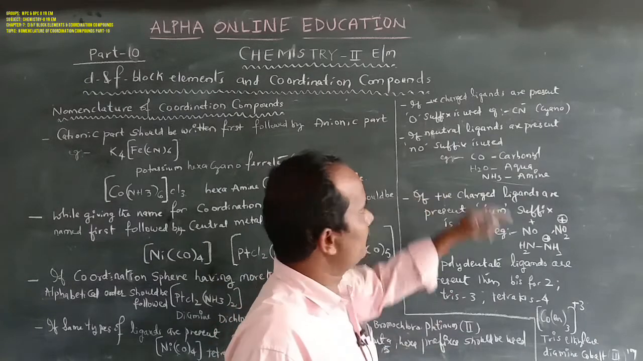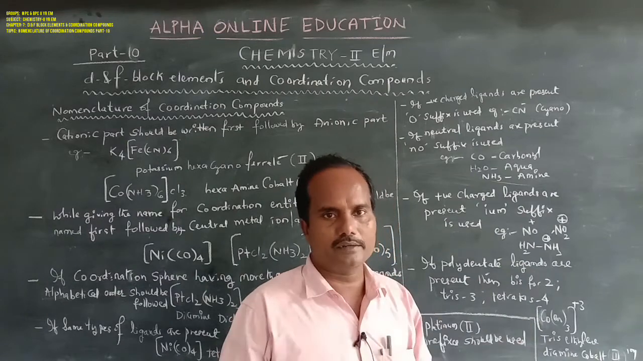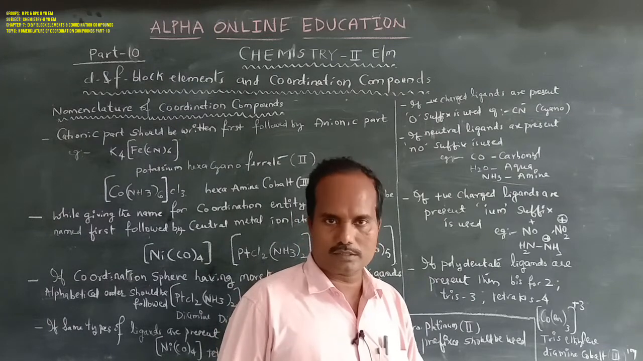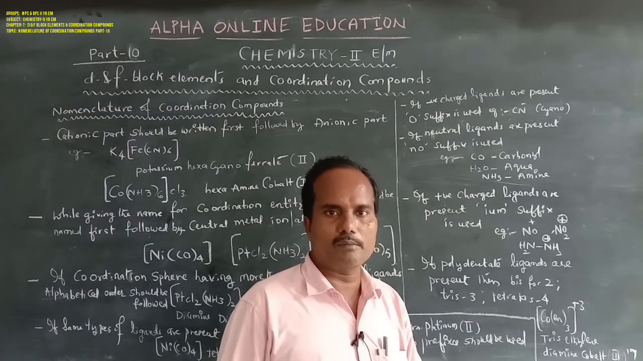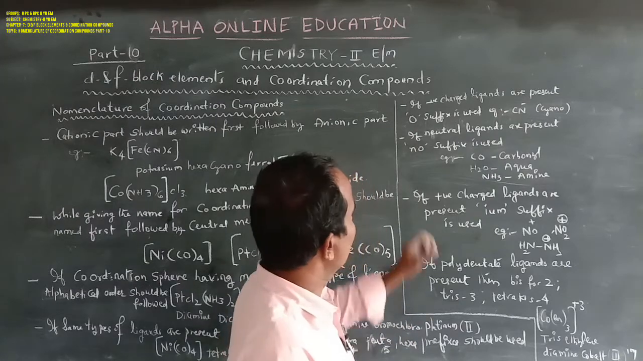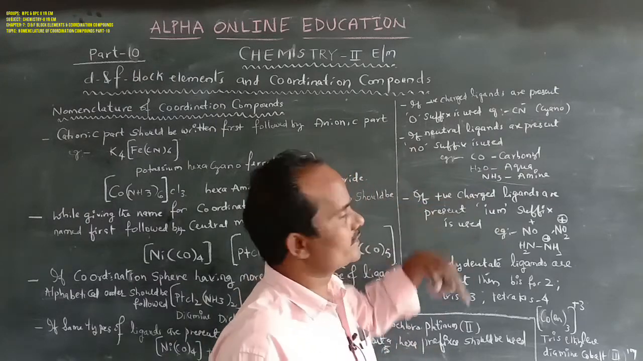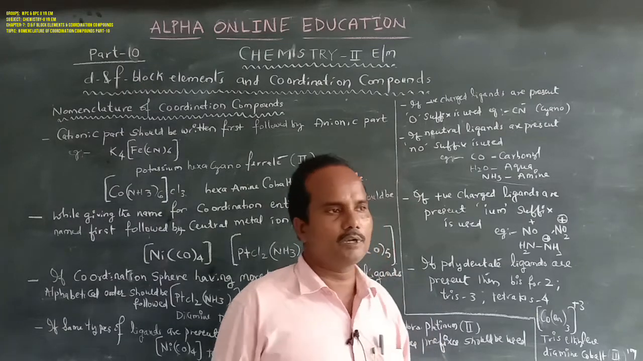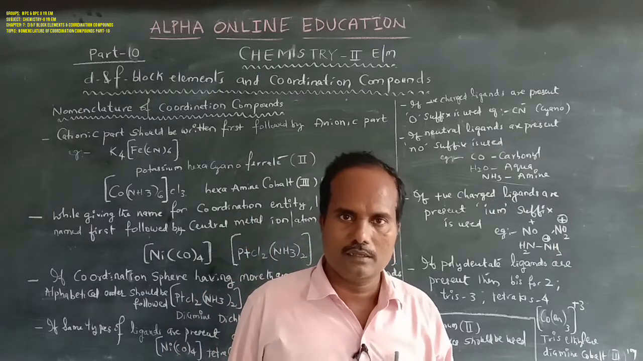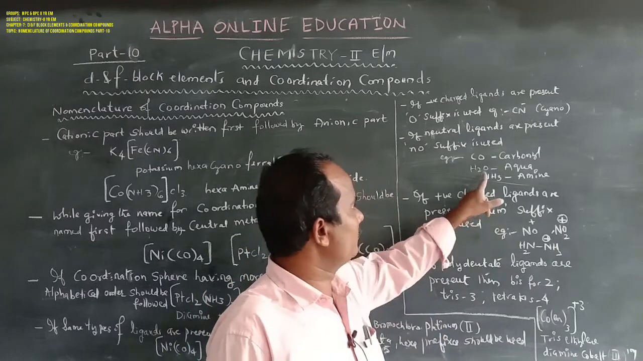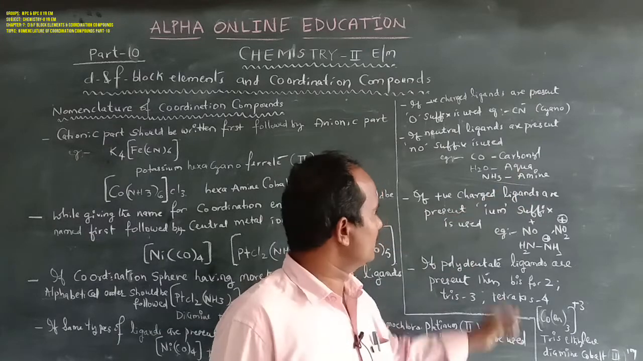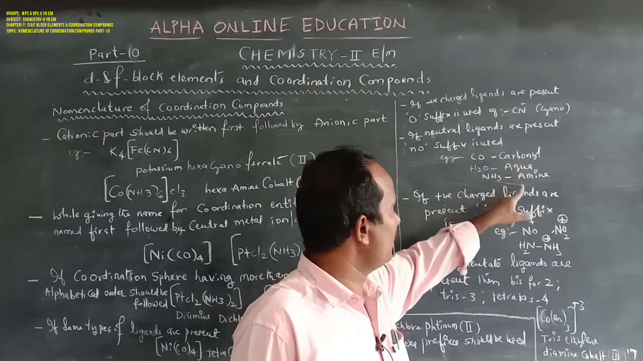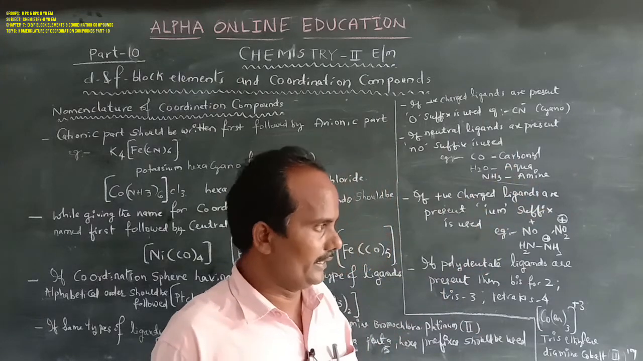Next, if the coordination sphere has neutral ligands like carbon monoxide, water molecules, ammonia molecules, then for this type of ligands no suffix is used. There is no need of a suffix. Carbon monoxide is carbonyl. A water molecule is aqua. Ammonia is amine. These terms are used for neutral ligands.